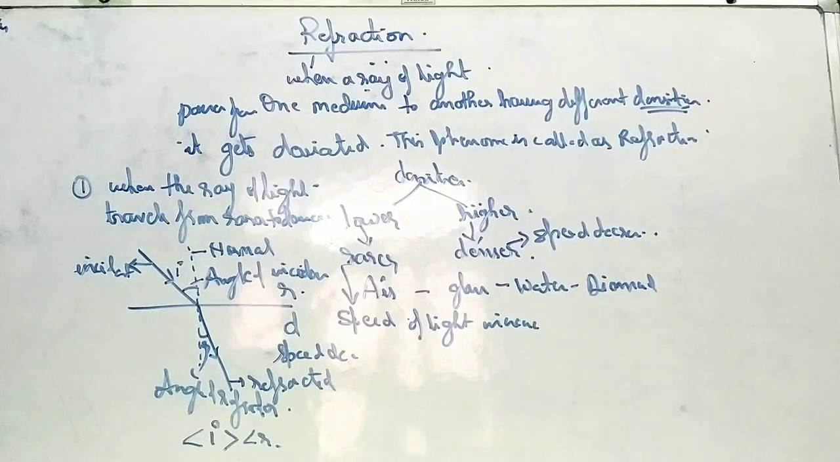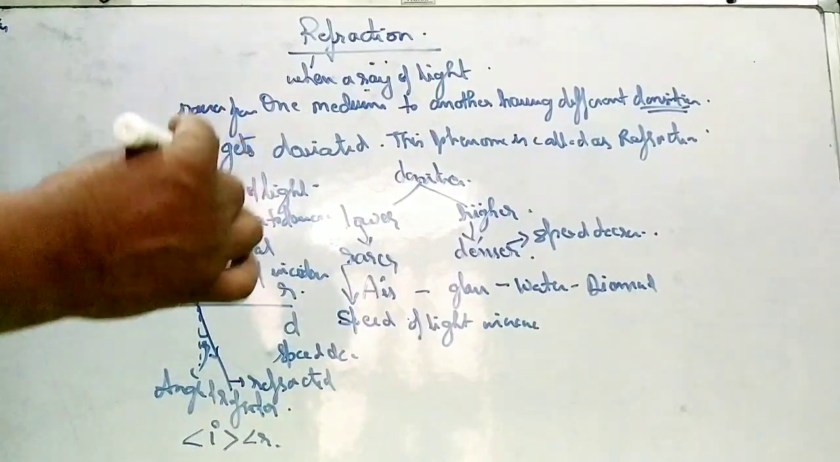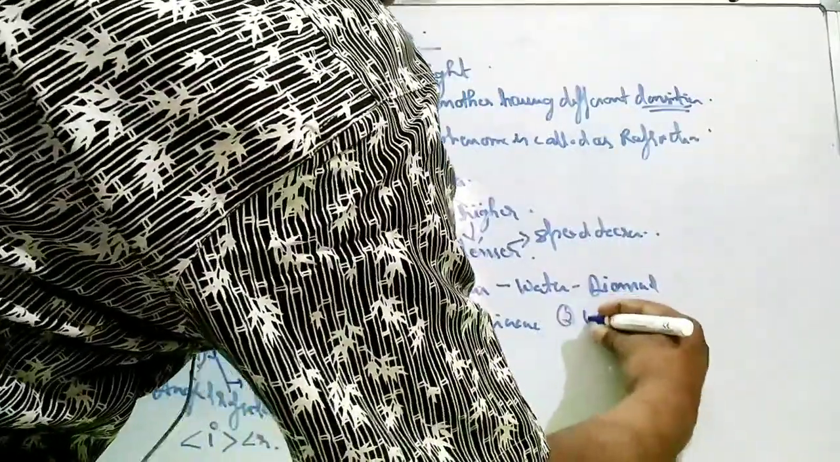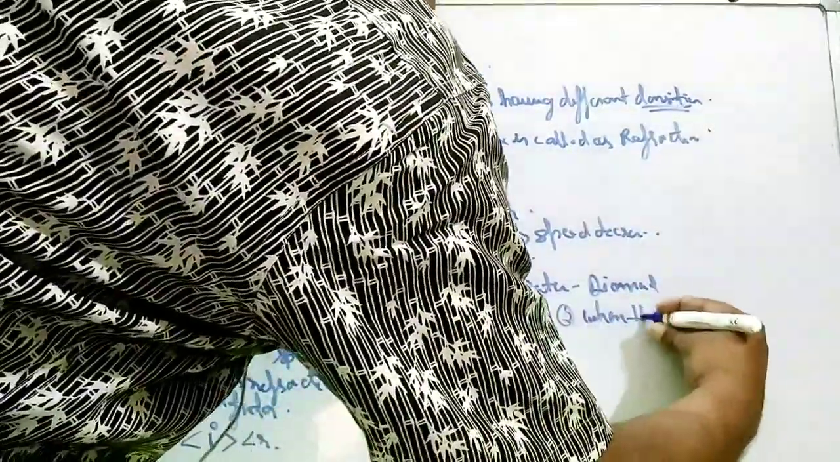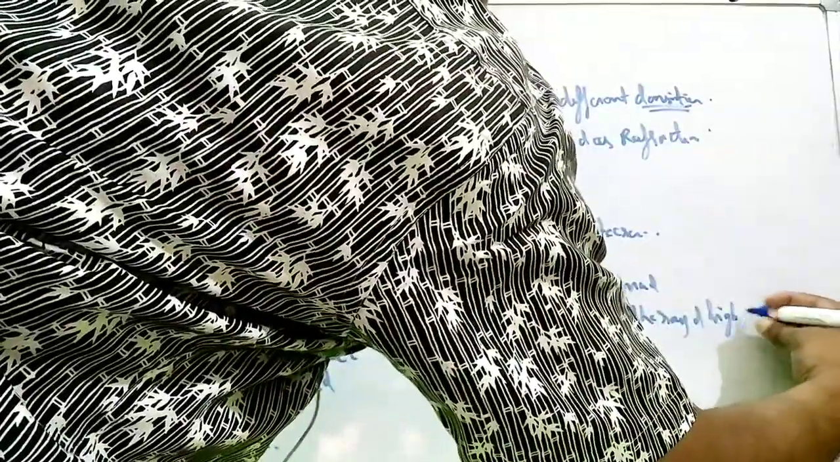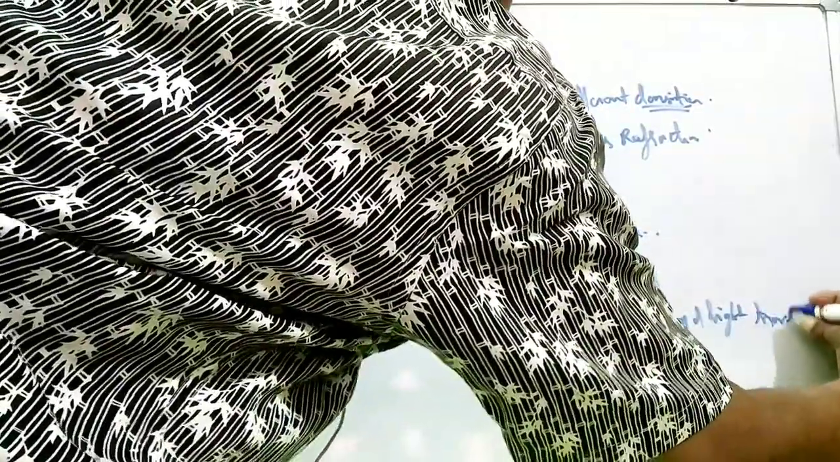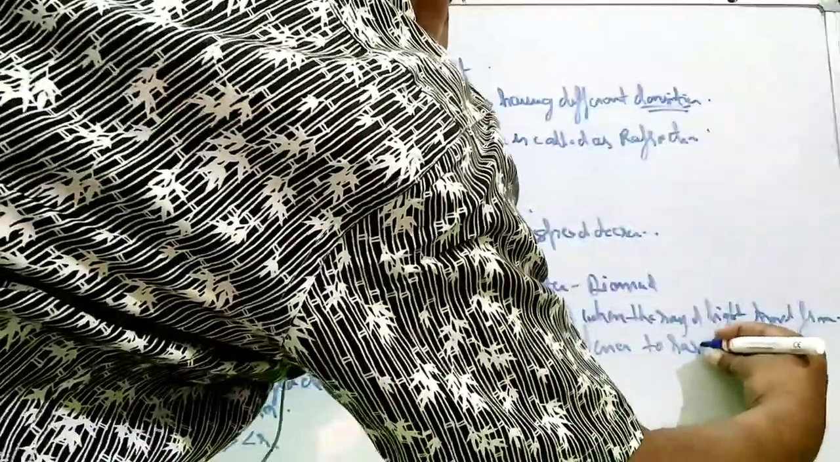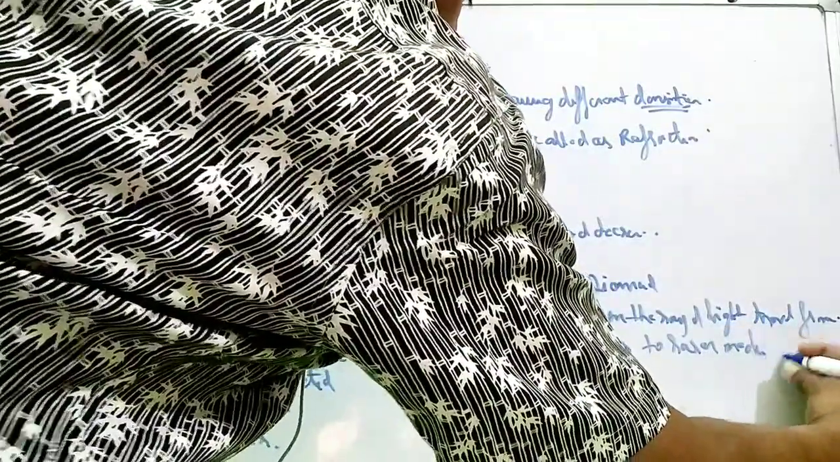Second, just opposite of the first one, when the ray of light travels from denser to rarer medium.